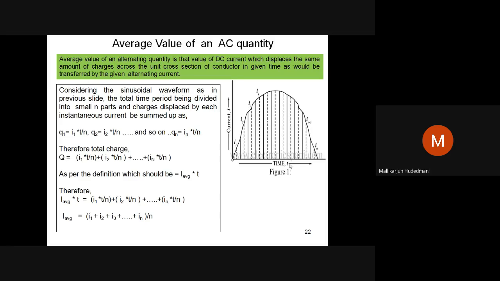That is q coulombs, let's say. Then to produce the same displacement of charge, what DC source do I have to connect? A DC current I have to inject into the conductor circuit so that within the same duration, q coulombs must be displaced. What ampere makes that possible? If it is a capital I current, I is known as the average value of an alternating quantity.